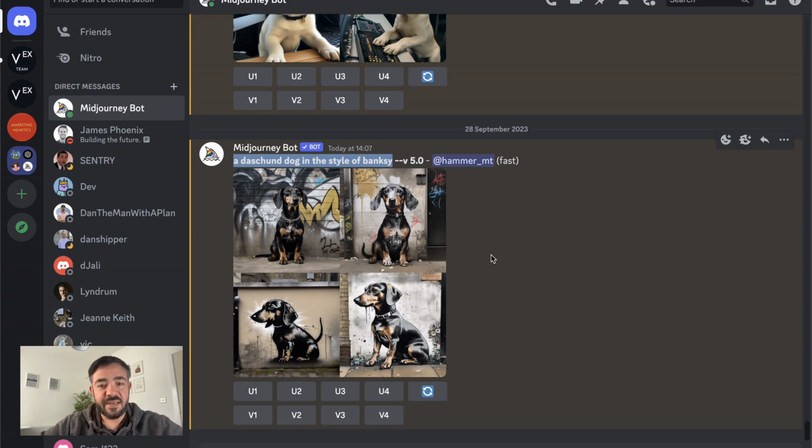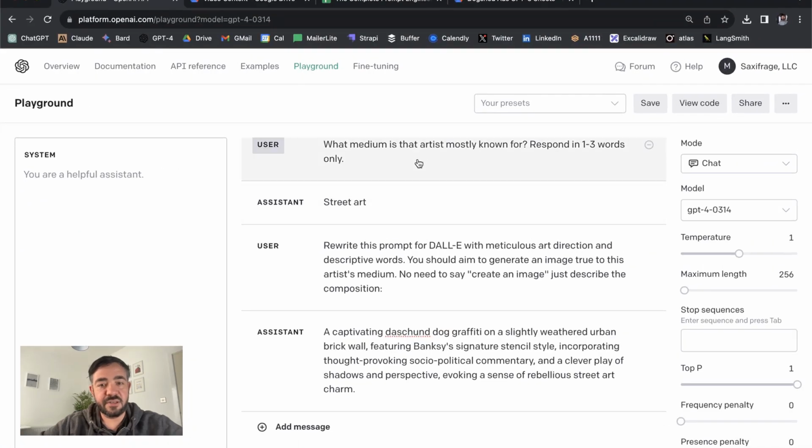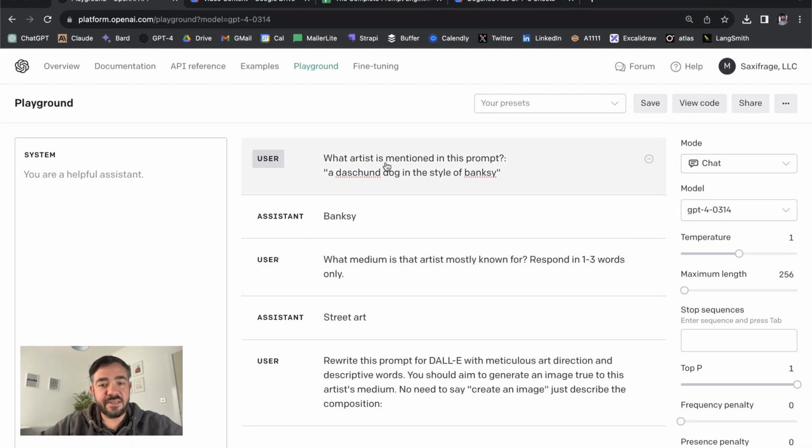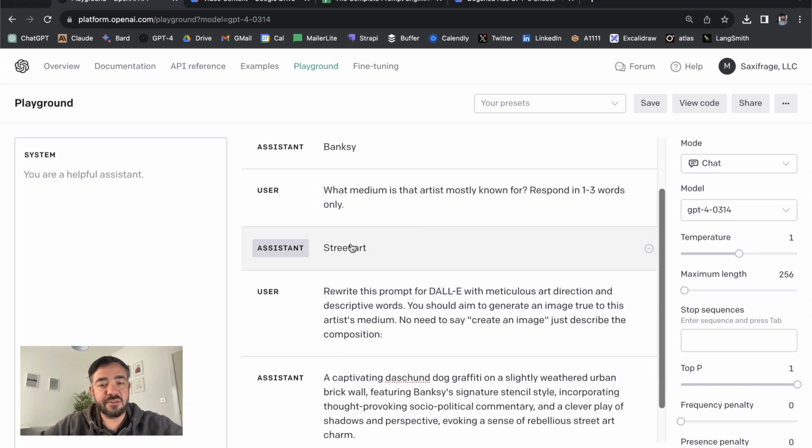Cool. All right, let's copy this across, and I'm just going to show you how to do this in here. We have this prompt. What artist is mentioned in this prompt? A dachshund dog in the style of Banksy. If you run that, it comes back with Banksy. Then, what medium is this artist mostly known for? Respond in 1 to 3 words only: street art.